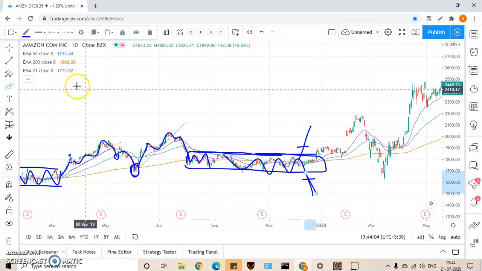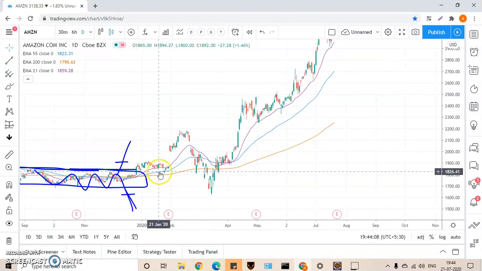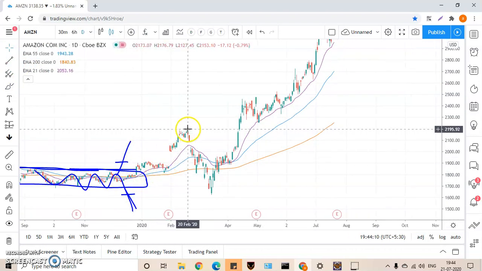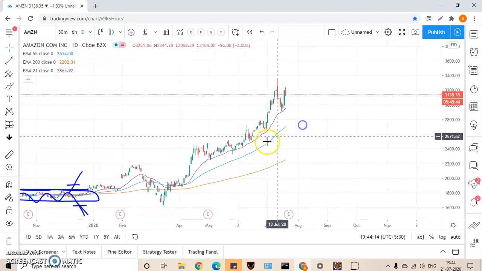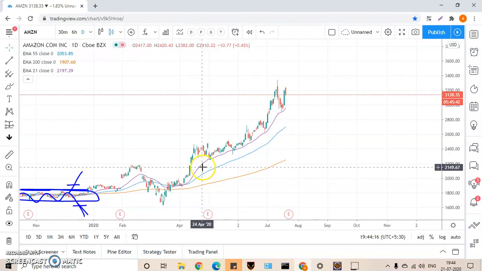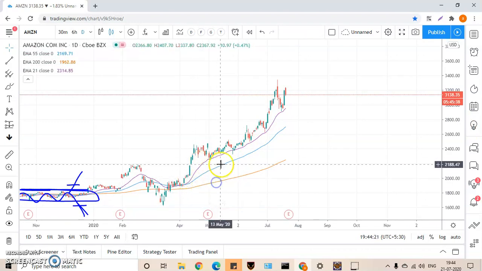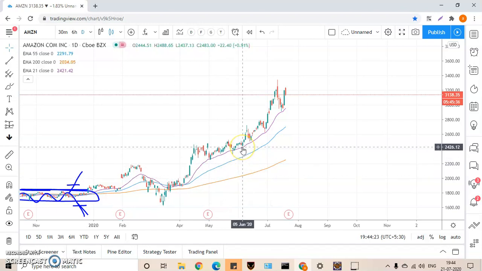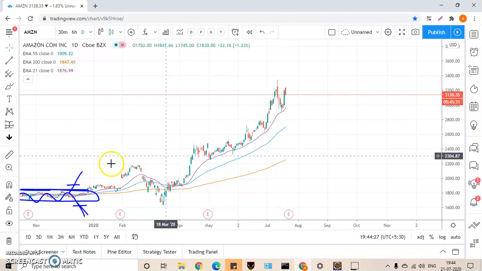As you can see here, we saw the stock again making higher high and higher low, and the stock just blasted from here. As I said, if the distance between these moving averages is high, that means the momentum is very strong. The momentum upside is very strong. So what you should do, you should keep on longing.